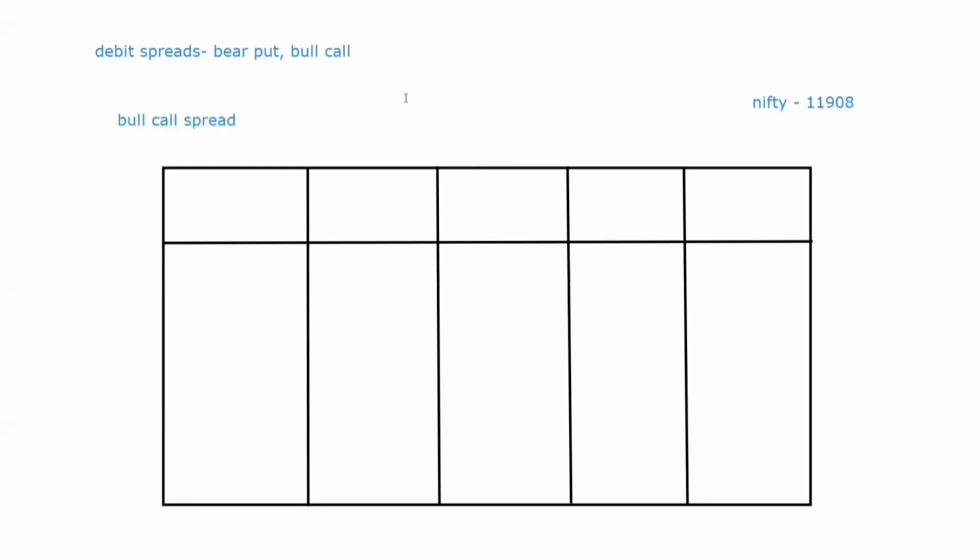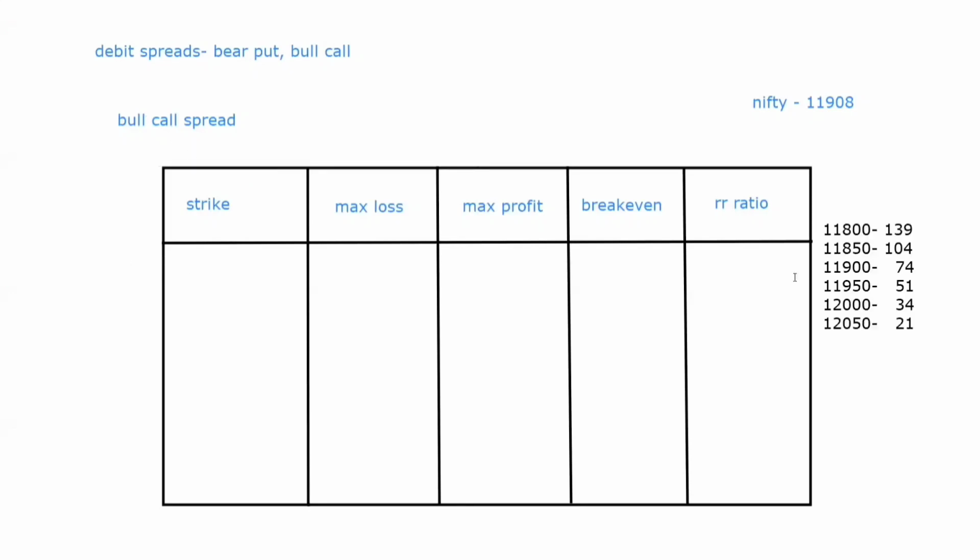Okay, and now we'll create a table. What is this table about? This table consists of strikes, the maximum loss, the maximum profit, the break even, and the RR ratio. Okay, we'll fill this table, then we'll compare what is the difference when we change the strike of the debit spread. Here keep in mind that we are changing the strike, we are not changing the width of the debit spread, right? So over here I have written all the premium of the options which we are going to consider.